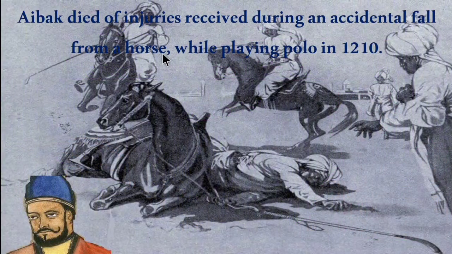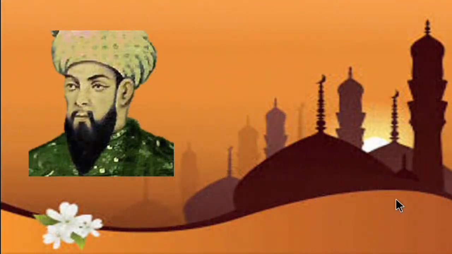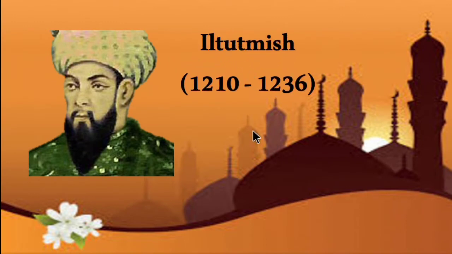Aibak died of injuries received during an accidental fall from a horse while playing polo in 1210. After him, Qutbuddin Aibak was succeeded by his son-in-law Iltutmish. His time period is 1210 to 1236.